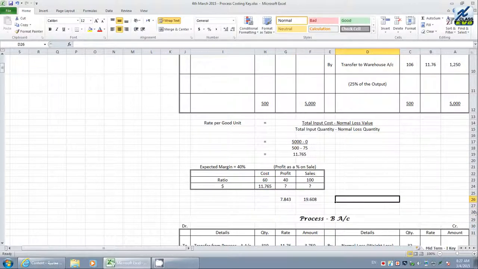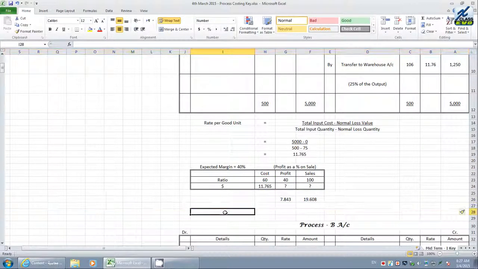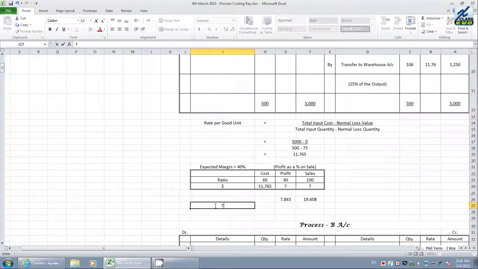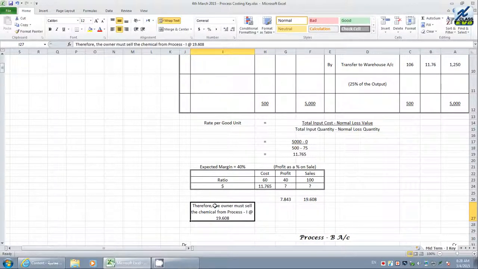Therefore, what is your answer here? What is the suggestion here? Therefore, the owner must sell his chemical from process 1 at how much value? $19.608 per liter.